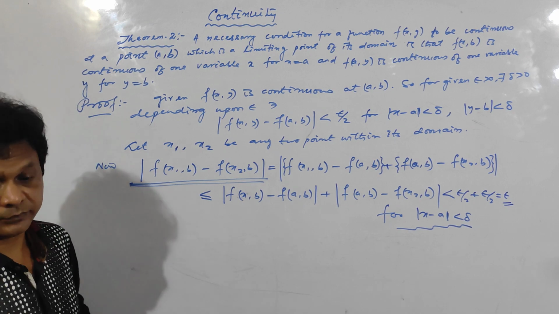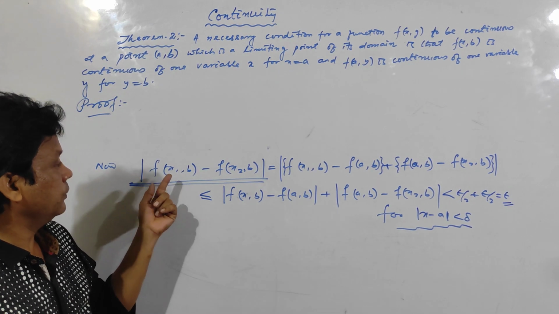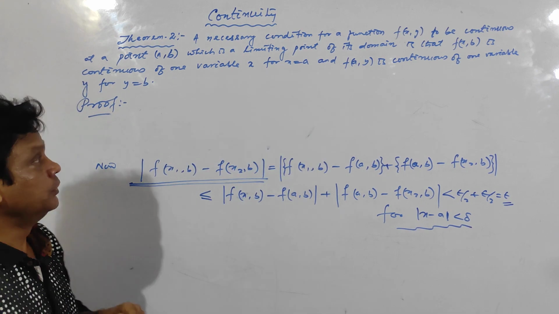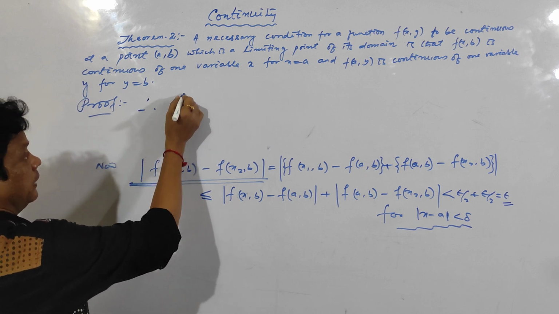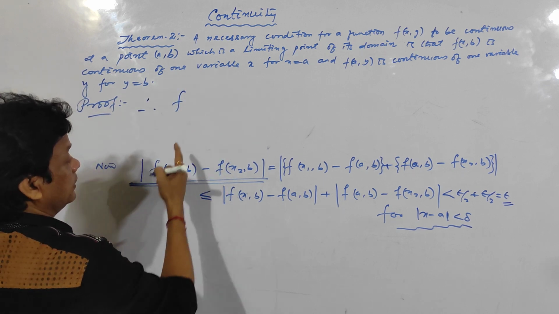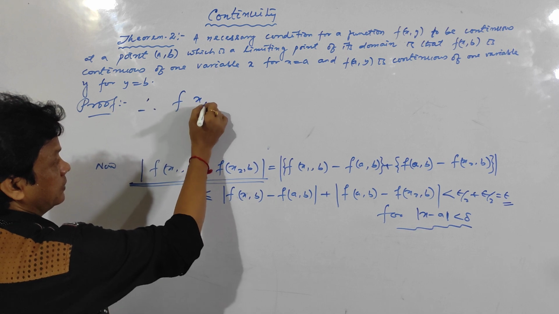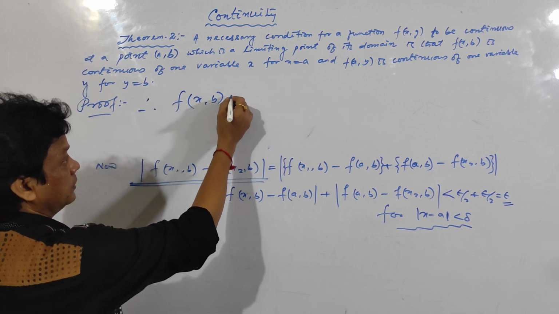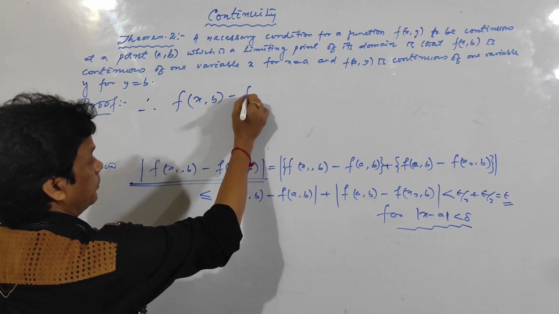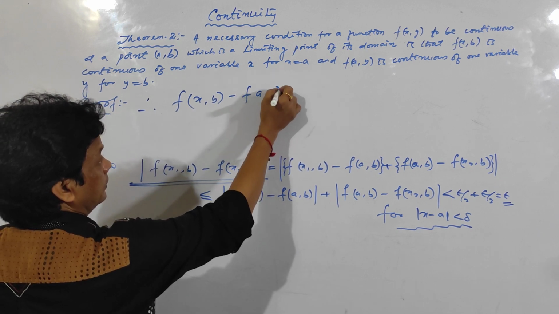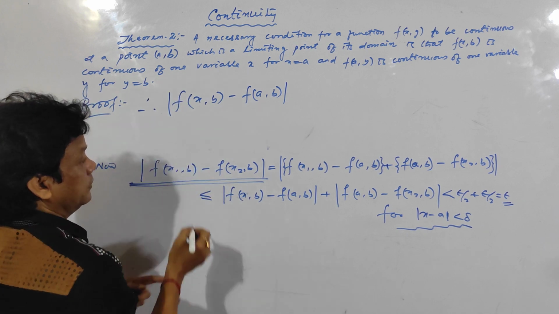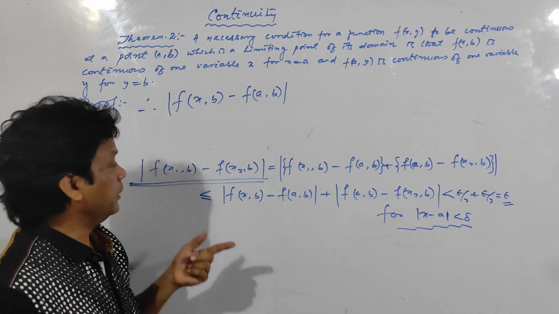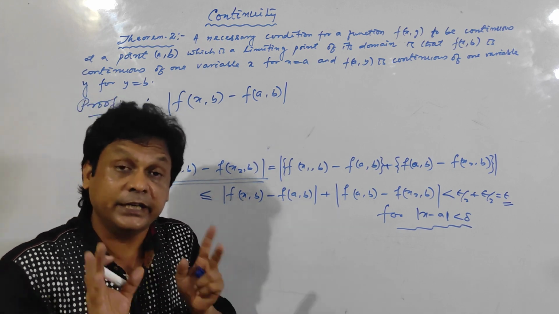Clear? Now see here, what are x1, x2? x1, x2 are any two points in its domain, I have told you. So therefore, in place of x1, I can write x, b is there. In place of x1, I am writing x minus f(a, b). In place of x2, I am writing a. Because already I have told you x1, x2 are any two points.